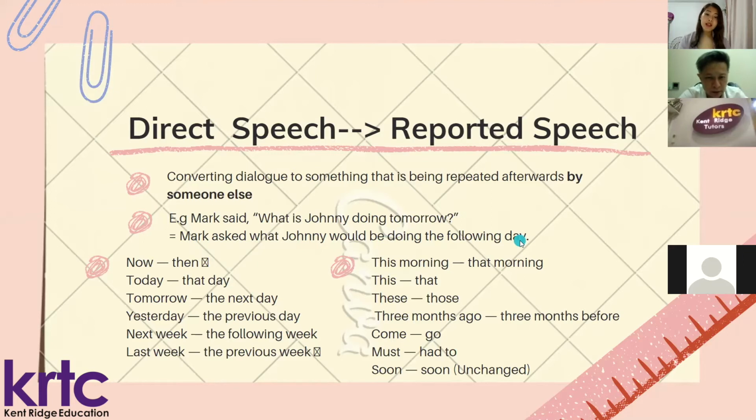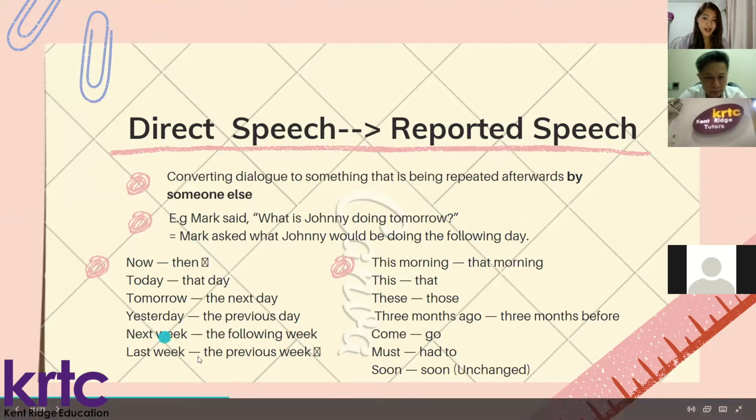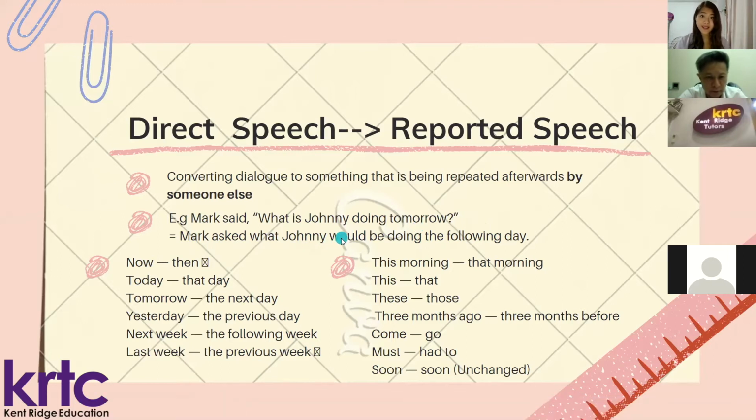So direct speech to indirect speech, a lot of the words we need to convert. Tomorrow needs to change to the following day, and that's the entire list that we're seeing down here. What about the tense? What is Johnny doing tomorrow? We are using present tense, talking about the future. But when you're referring to it by someone else, this dialogue has already happened. This line has already been said. That is why we're using past tense here, would be. But we are also talking about the future, and that's why we are using would be doing the following day.